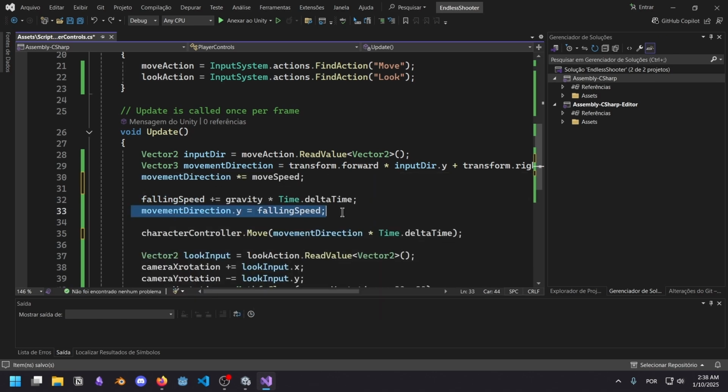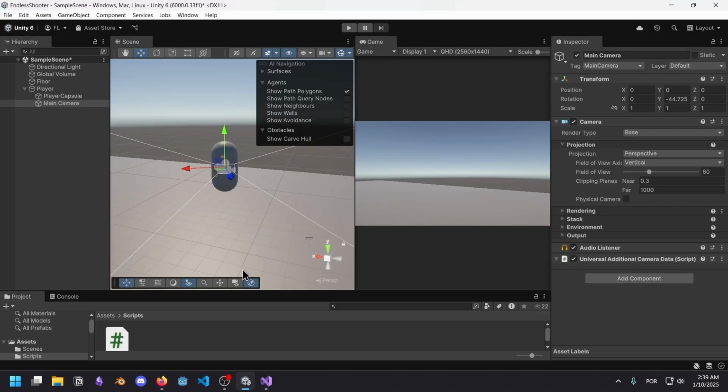So this line right here replaces this y-axis with the falling speed. You can see that I'm setting it to the falling speed directly, and by the end of it I'm multiplying everything by delta time, because this delta time should be applied to the falling speed. I sound so confident when I'm explaining, but I don't know if I'm doing anything wrong.